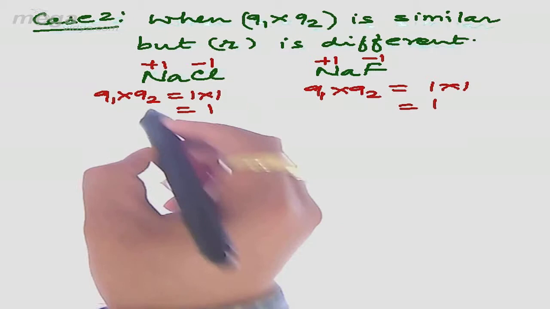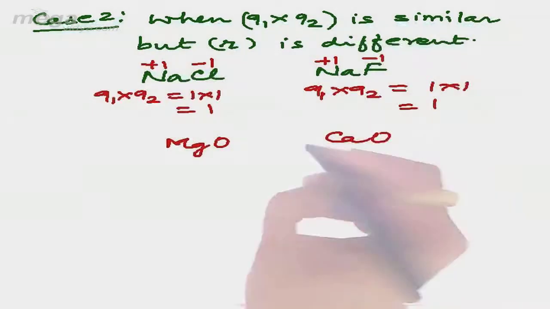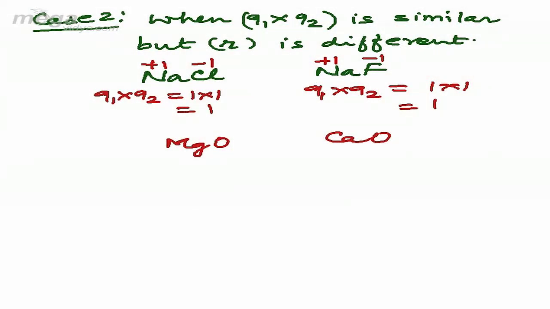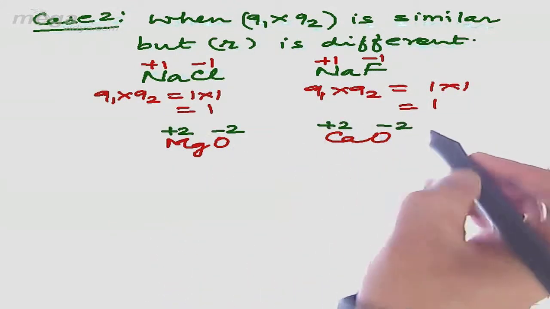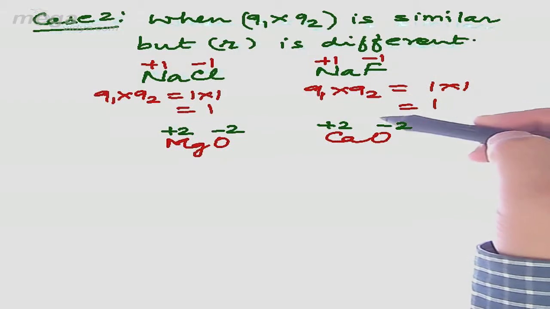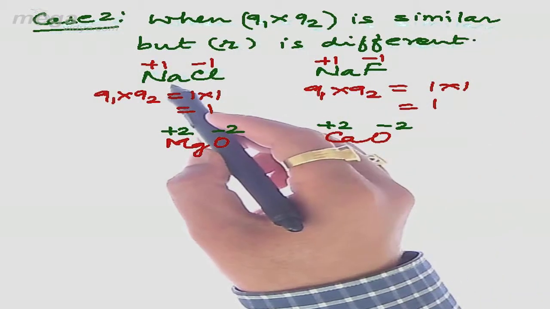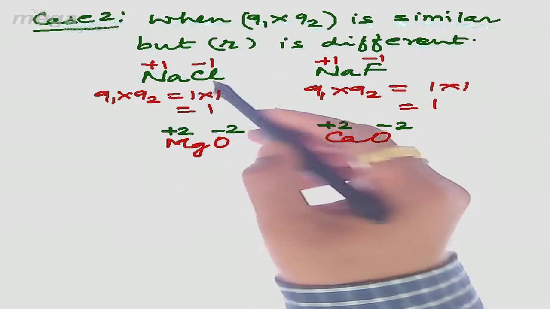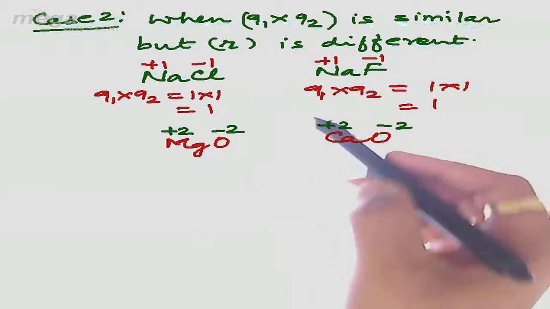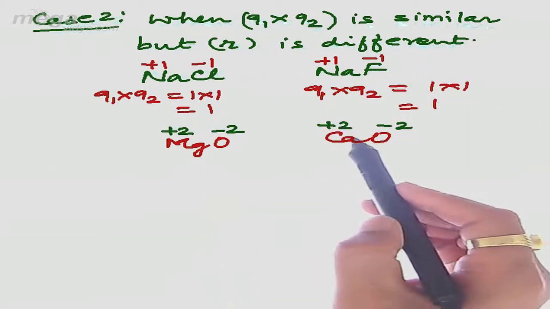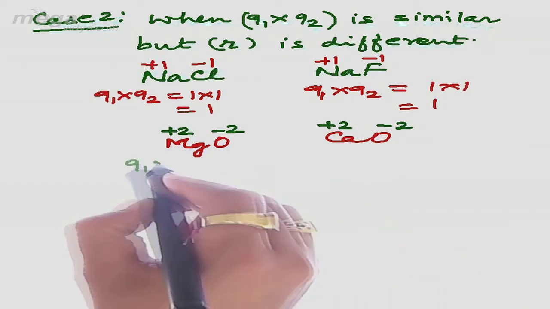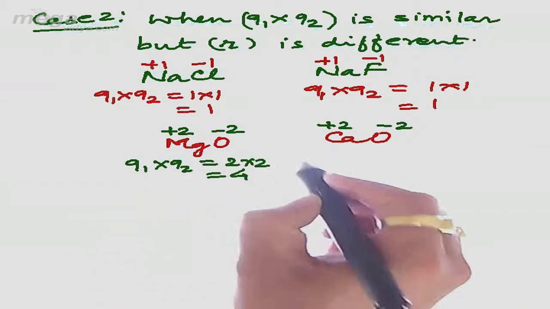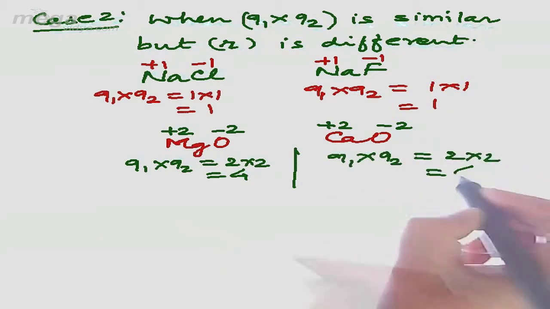Similarly, we can take another example of MgO and CaO. Here in MgO, the charge on magnesium is +2, oxygen -2, calcium +2, oxygen -2. We are considering two different examples because in the very first example the cations are similar and anions are different. In the second case we have different cations and similar anions. Now student, remember that here also the product of the charges in both cases is similar, that is 4 in each case.